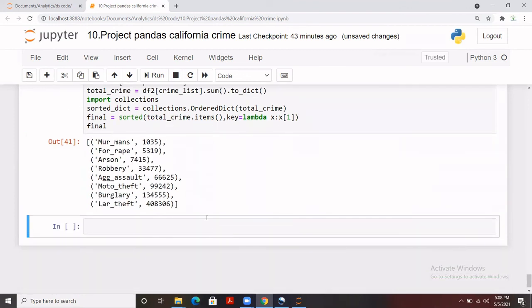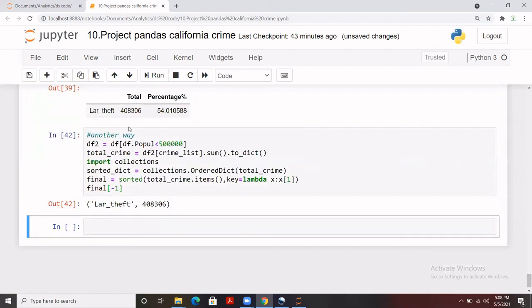Yes, now that is in a list. So from that list I need to extract that part. So how can I do it? That is in increasing order, so I need the last value, so I can index it something like this. That is one of the options.